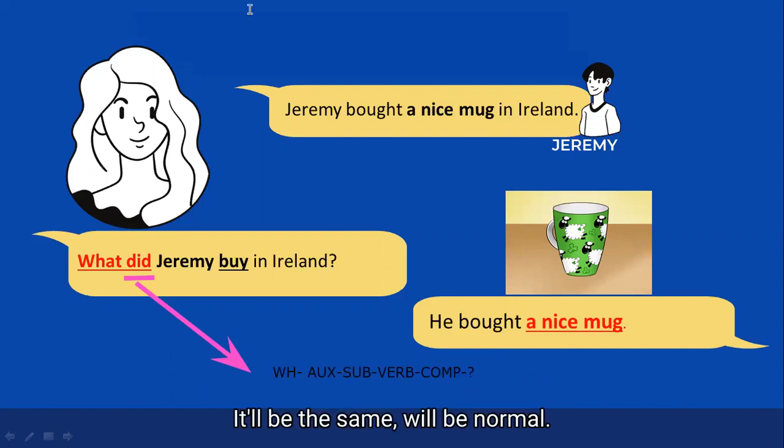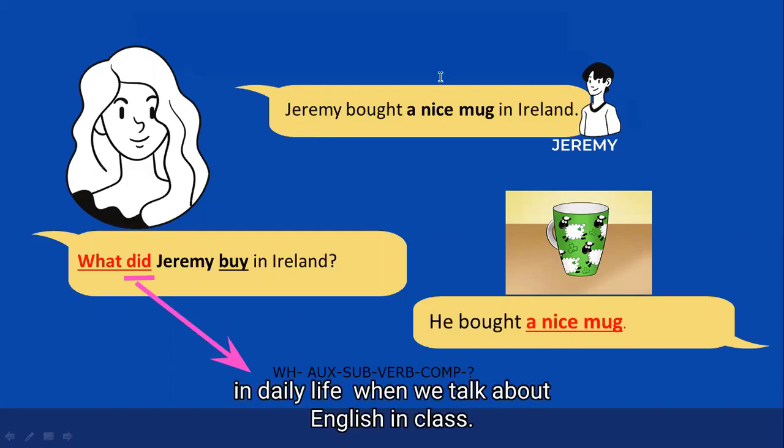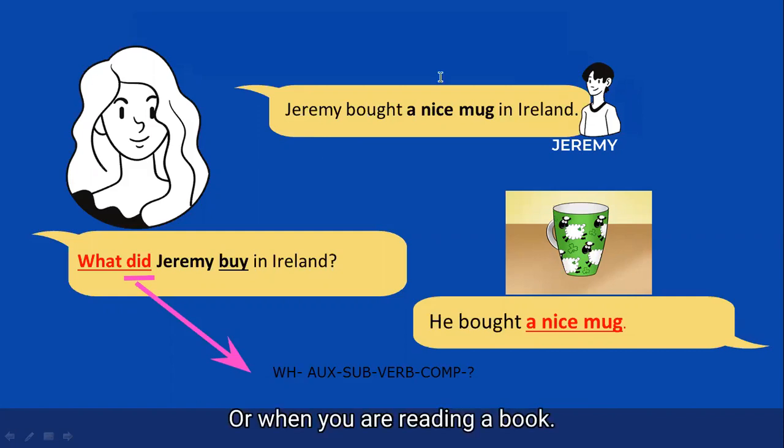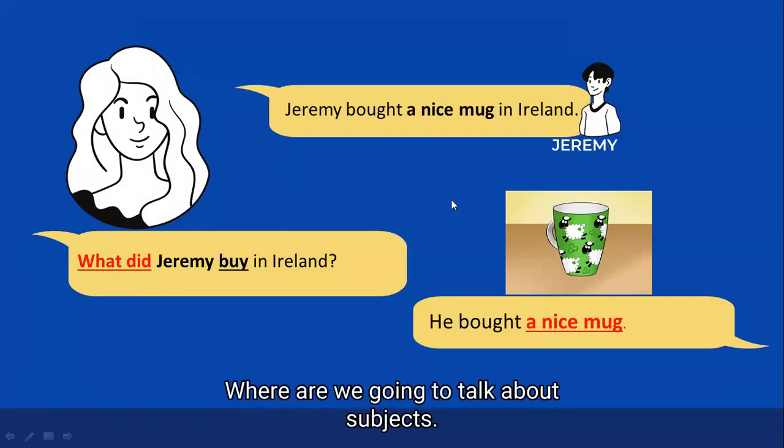It's going to be the same. These are normal questions you can see in texts, reading comprehensions, and stuff. Those are normal questions you're going to see in daily life when we talk about English in class or even in a book. Okay, but it's going to be different when we talk about subjects.